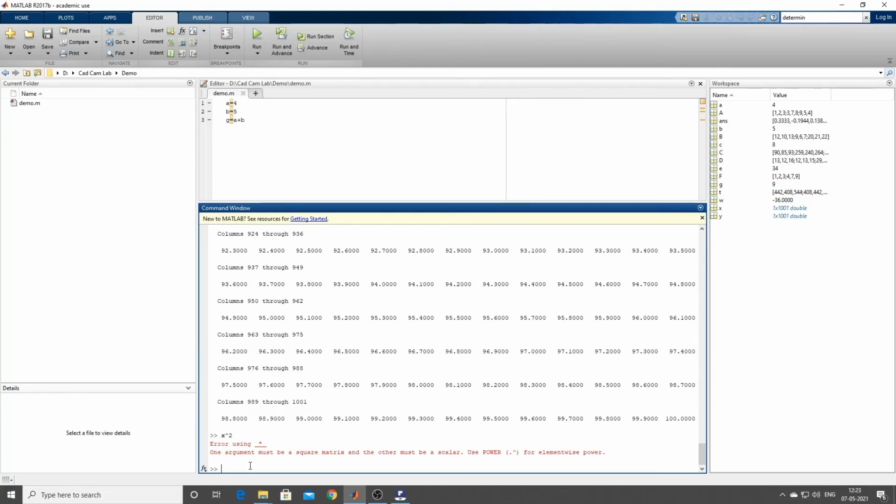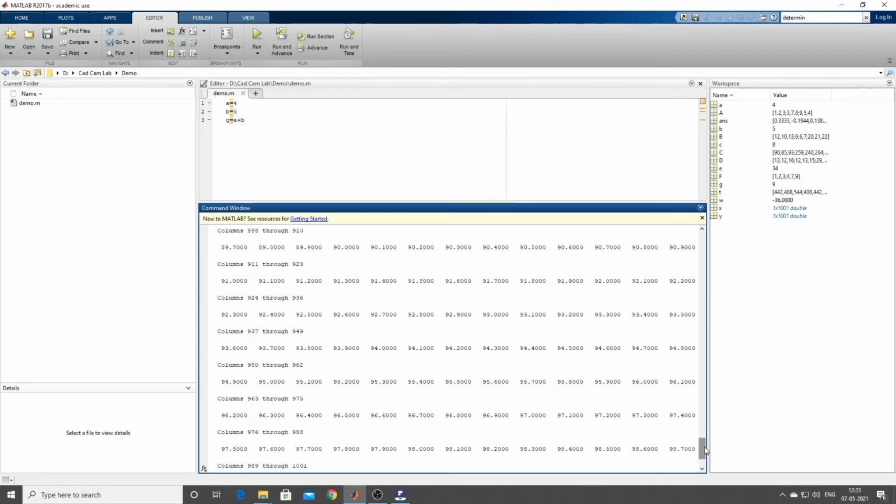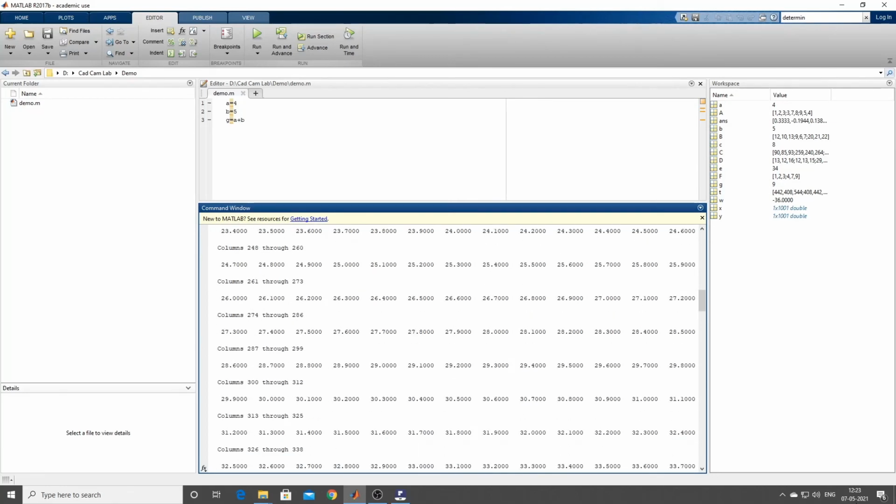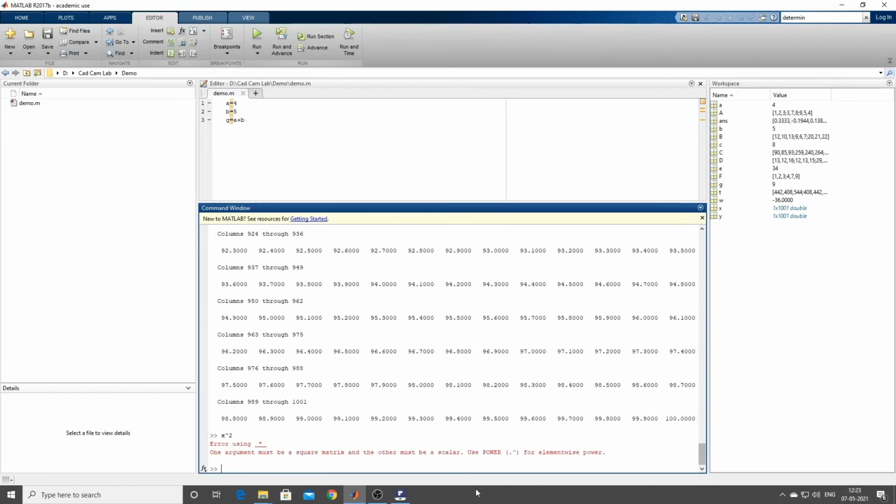Why is it showing an error, guys? Can you tell me? The reason is, see here, x is a matrix, correct? x is varying from 0 to 100. So let me just show you here.